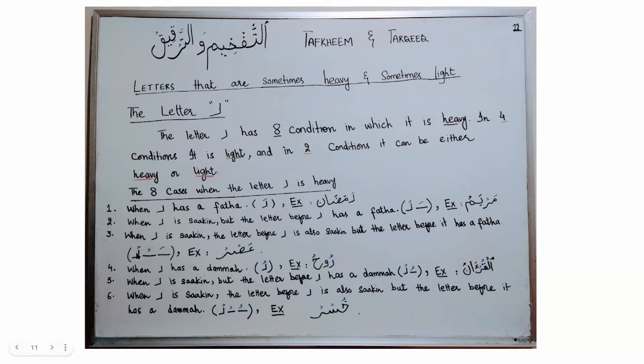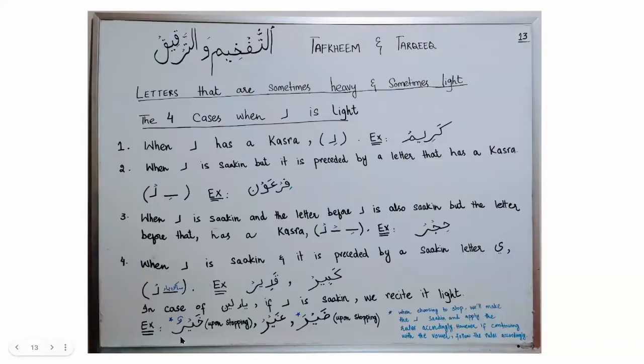So you make this letter raw heavy. You will not recite this raw with tafkheem. Why? Because the letter which is coming before raw is letter ya, and that is in a sakin situation. You will make this raw light when you are choosing to stop.